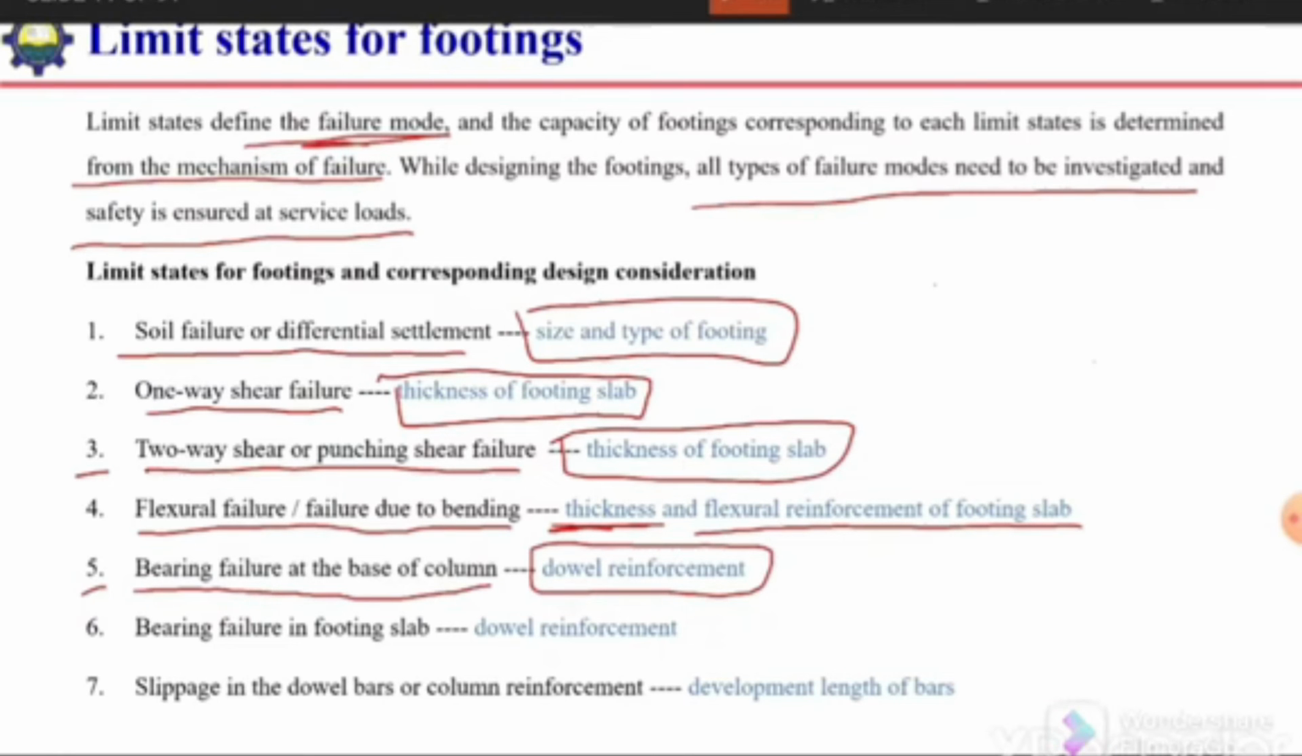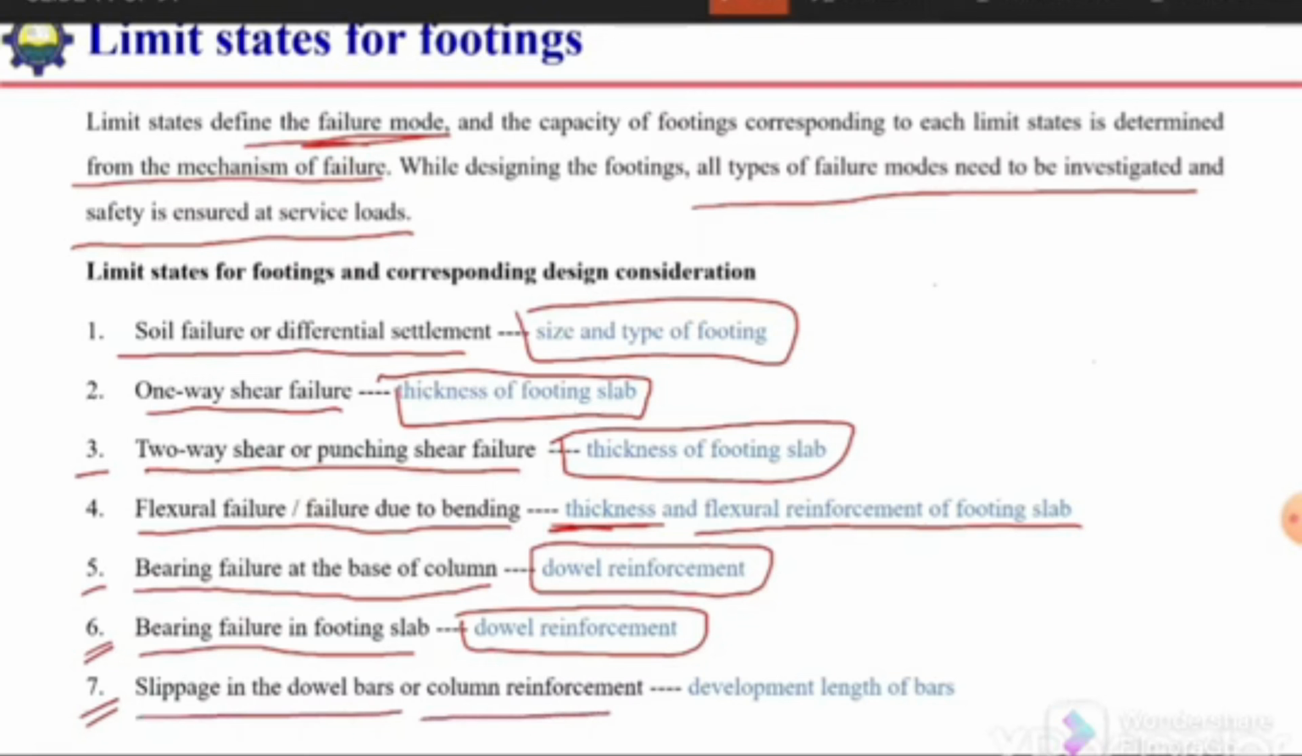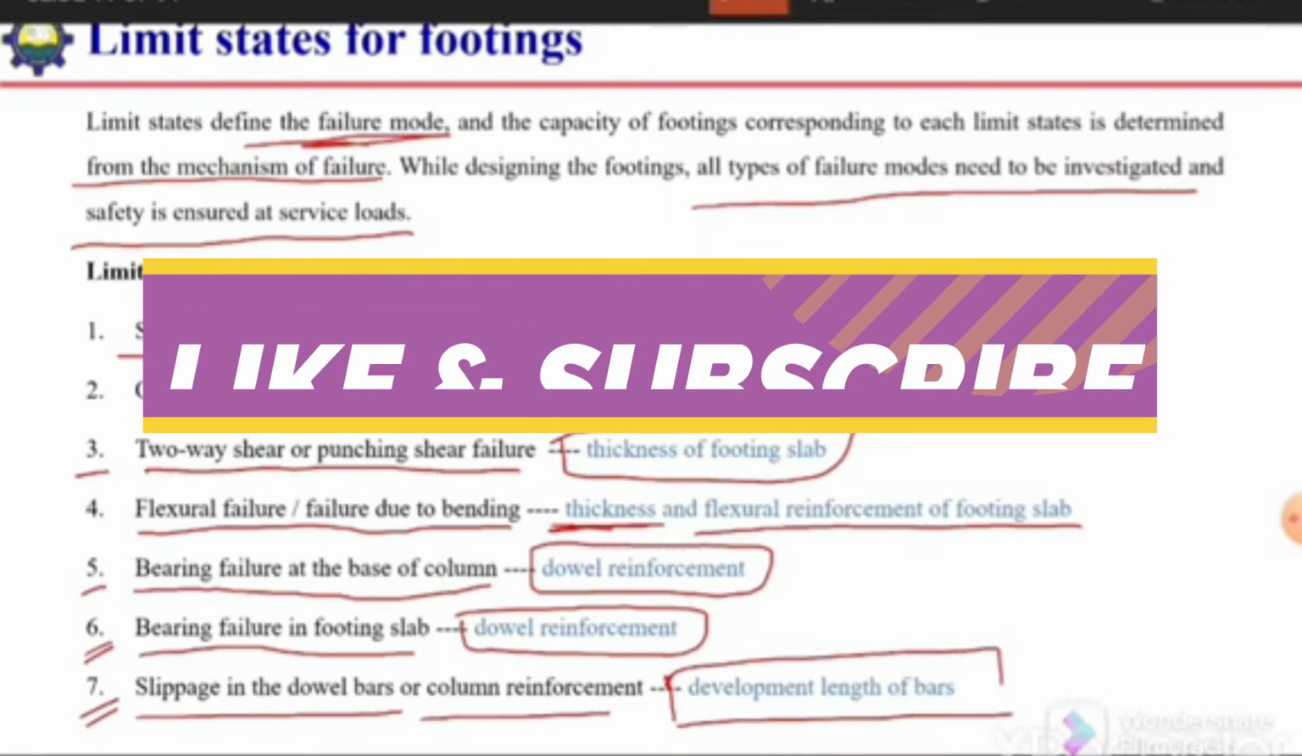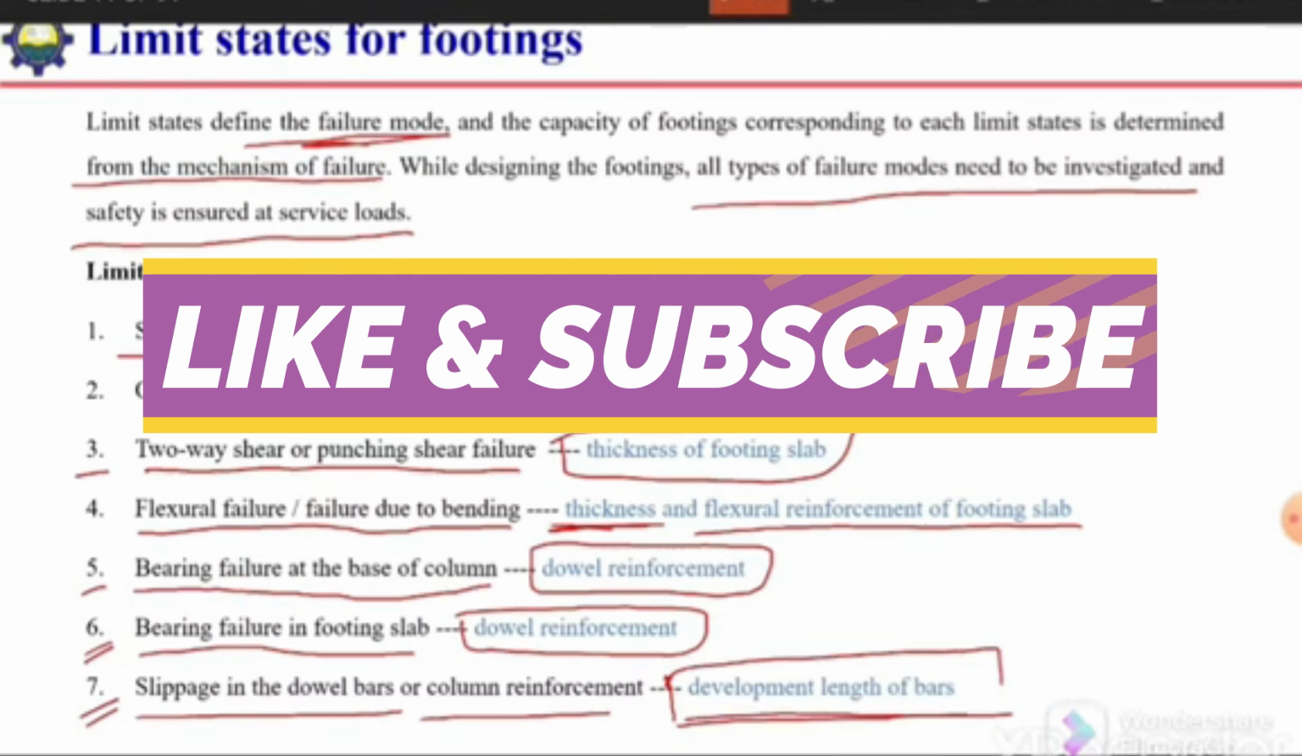The sixth type of possible failure is bearing failure in the footing slab. So this can be overcome by providing the dowel reinforcement. And the seventh type of possible failure is slippage in the dowel bars or column reinforcement. To ensure the safety against this slippage, or to avoid the slippage, we need to provide the minimum development length.